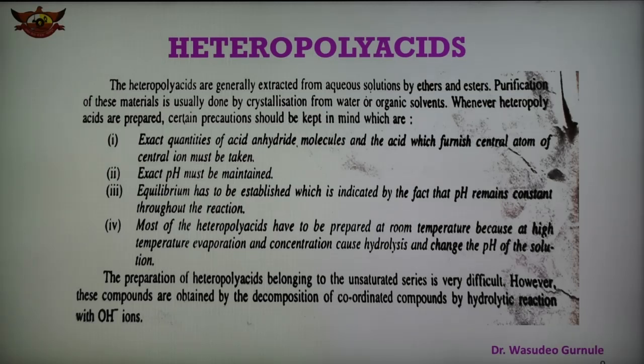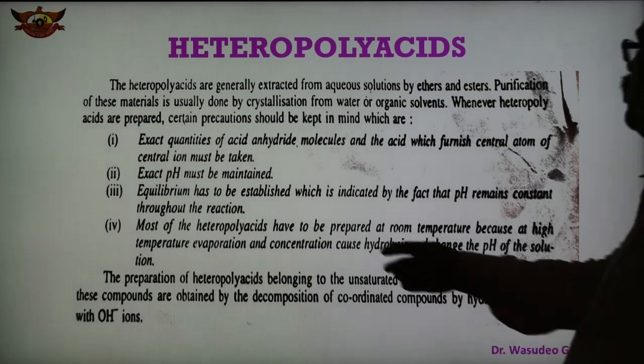These heteropolyacids are obtained, and during this process some precautions should be taken. During the extraction of the heteropolyacid from the aqueous solution with ether or ester, four precautions are given here.